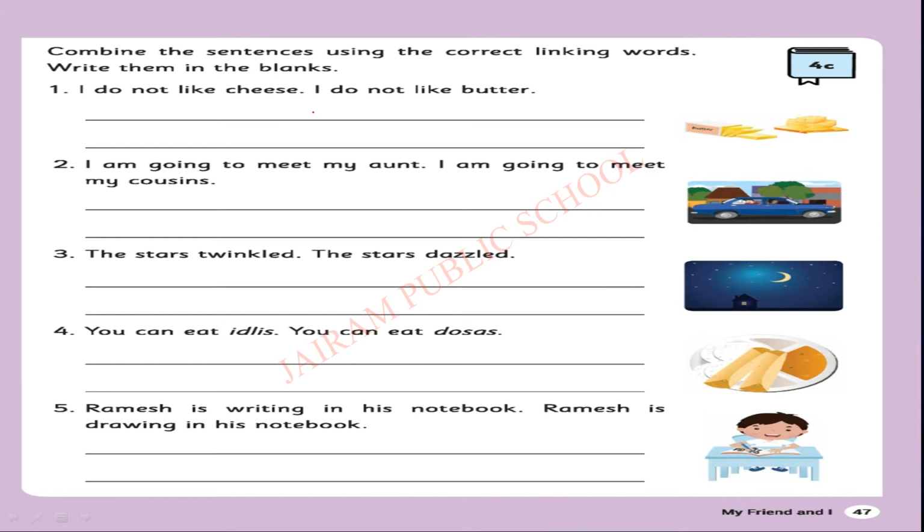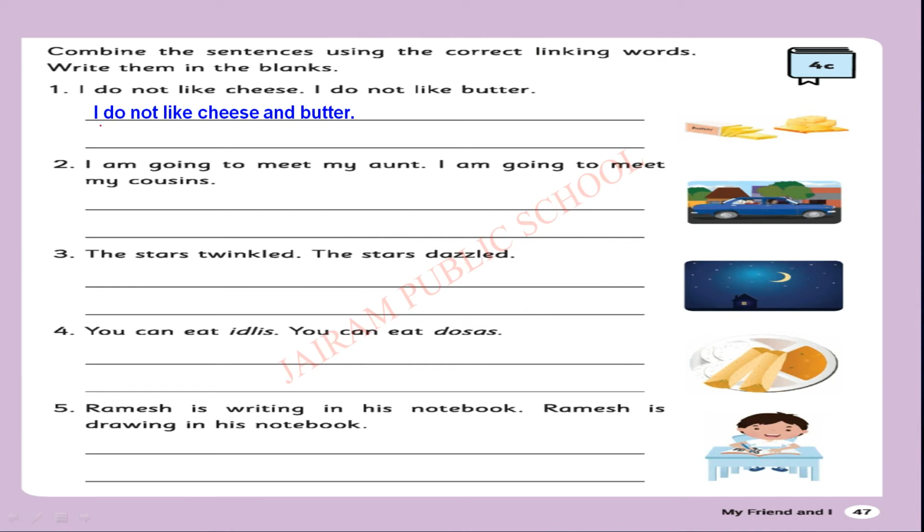Here he does not like cheese as well as butter. He does not like both. So, I do not like cheese and butter. When you compare these two sentences with the answer, you can identify no word is repeated two times.